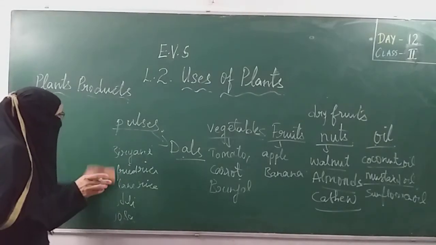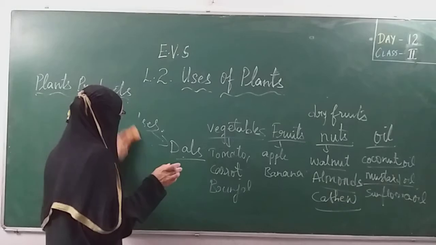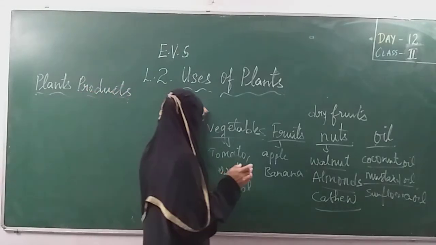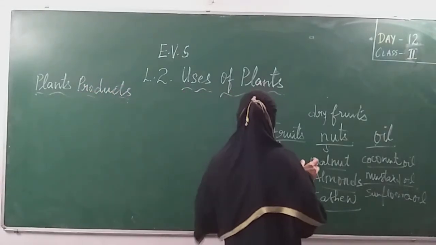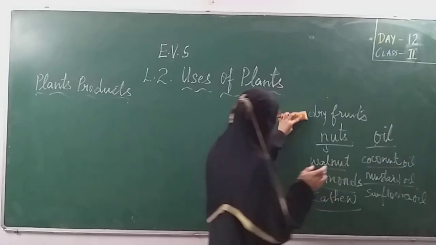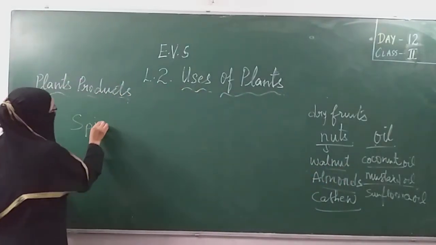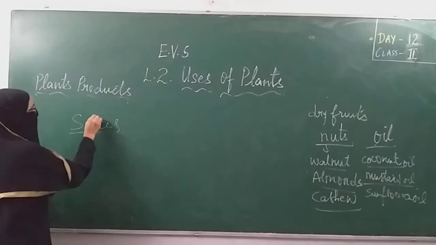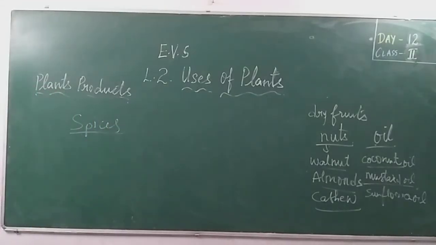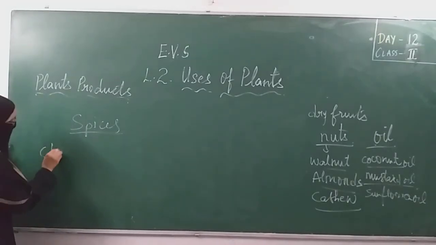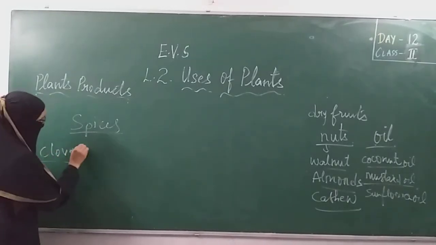Now when you are cooking your fried rice or biryani or some mutton curry, chicken curry, what are the things you add to get the good taste? That is spices. Spices are nothing but what we say in our language, garam masala. What is that? Cloves.